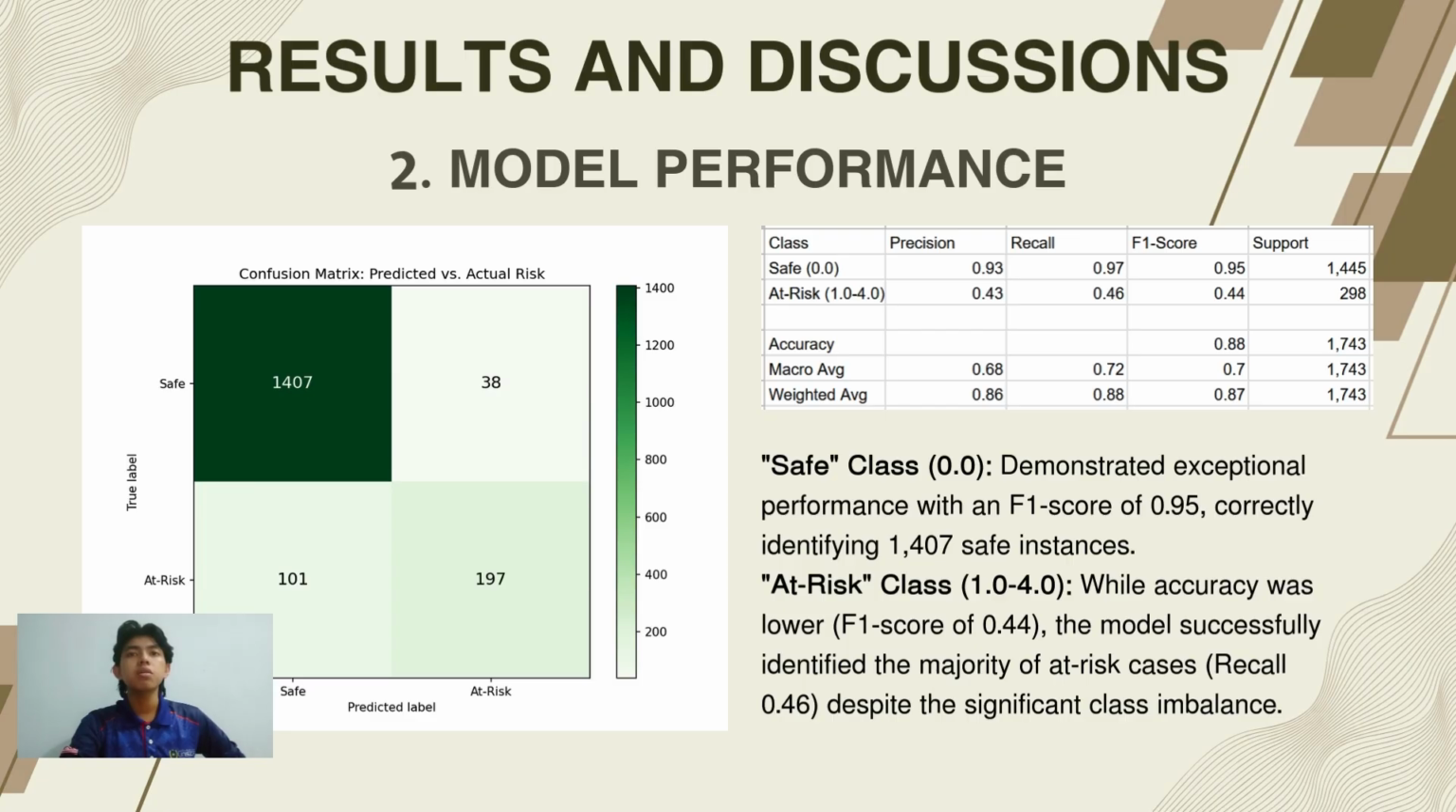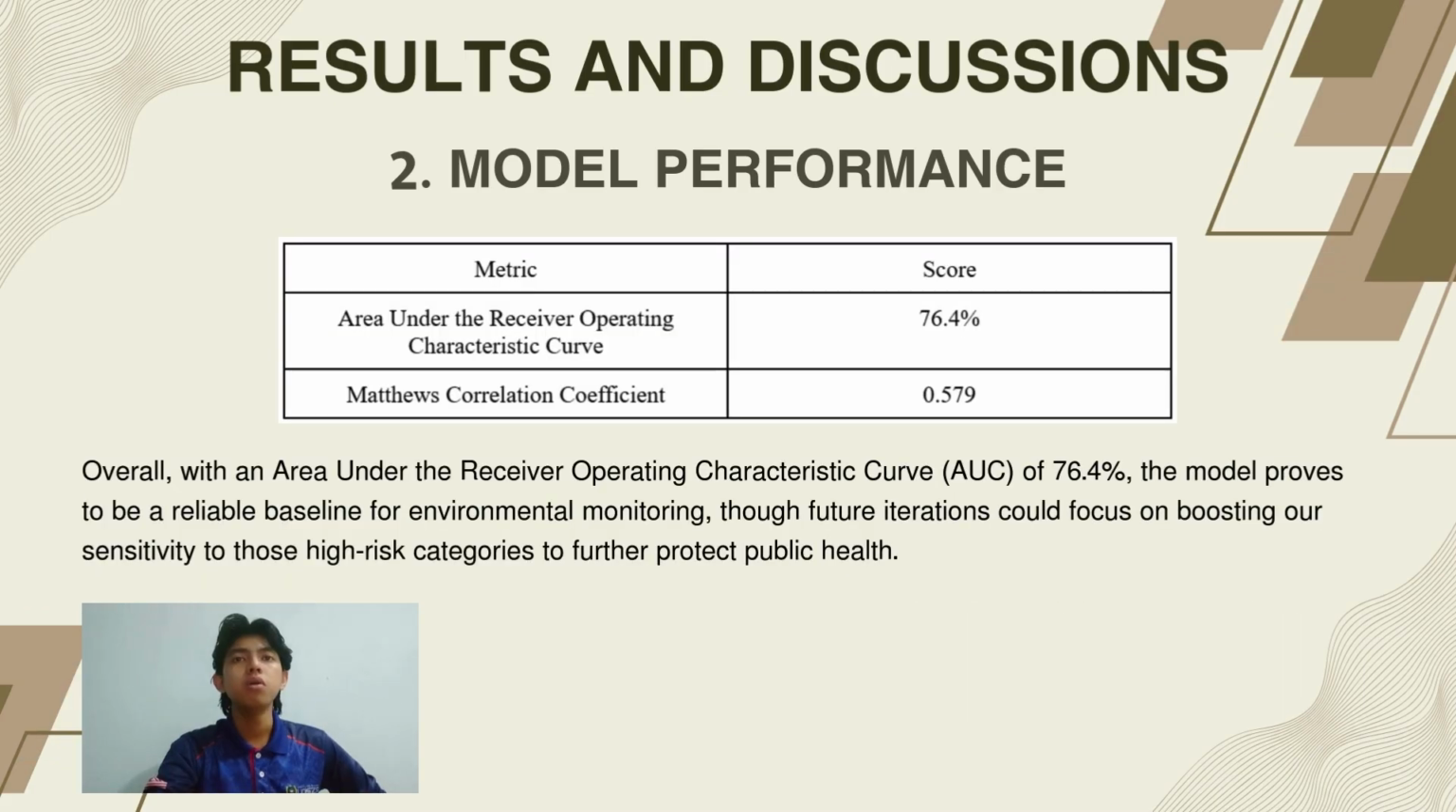Because these events are rare in our data, the performance there was lower at 0.44. Our confusion matrix shows that while we caught 187 at-risk events, we missed about 101. Overall, with an AUC of 76.4%, the model proves to be a reliable baseline for environmental monitoring. Future iterations could focus on boosting our sensitivity to those high-risk categories to further protect the public.